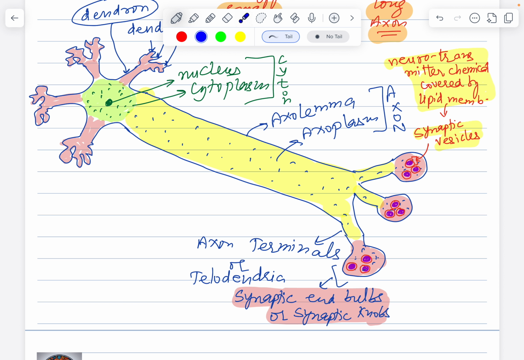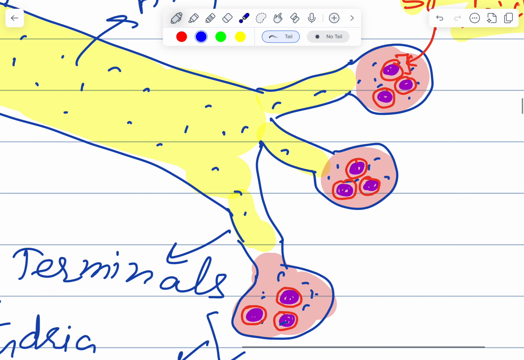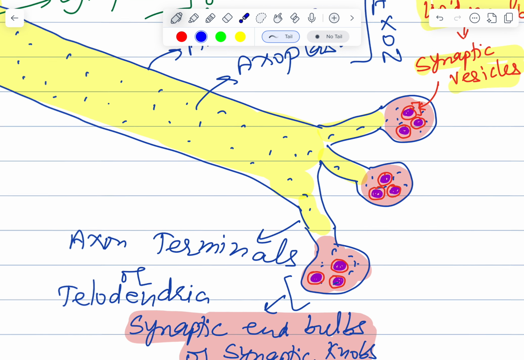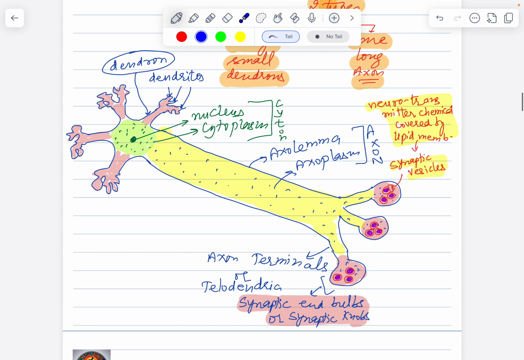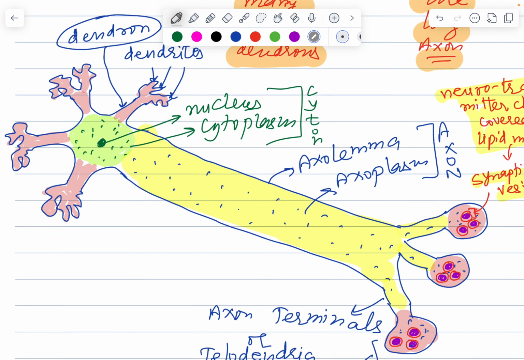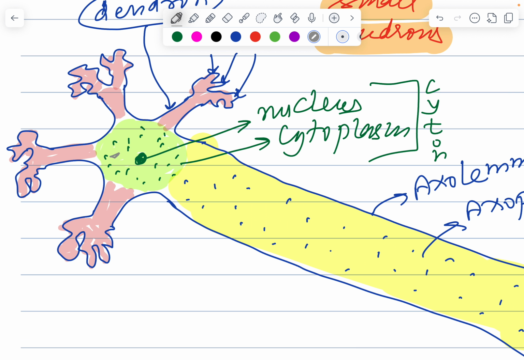So if you look at the structure carefully here, let me zoom in into it. The purple ball in the center is a neurotransmitter. The red boundary on the surrounding is basically what? Lipid membrane. So neurotransmitter plus the lipid membrane, the entire thing is basically what? Synaptic vesicle, which are present inside the synaptic end bulbs or the synaptic knobs. Okay. One more feature about the structure of this entire neuron is inside the cyton there will be some gray colored crystals.